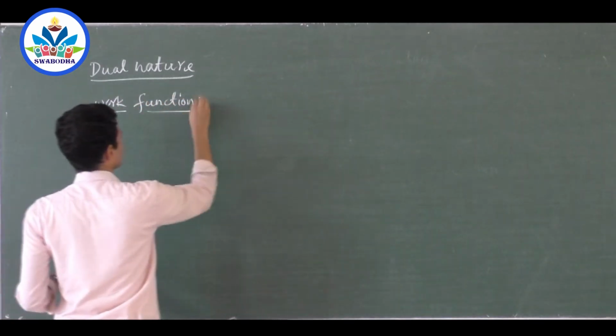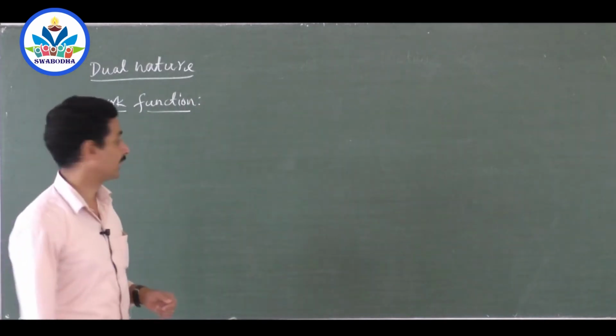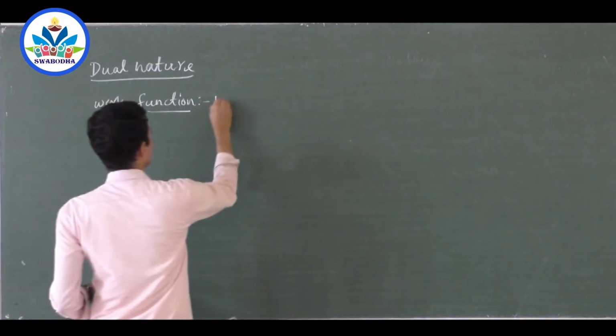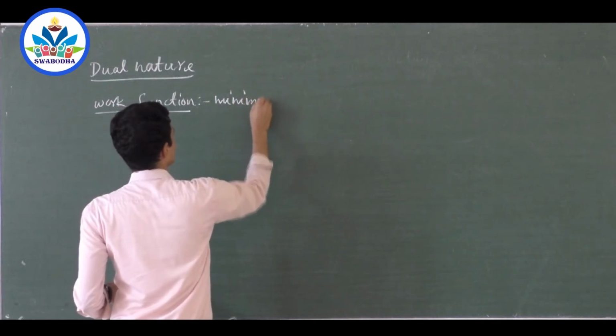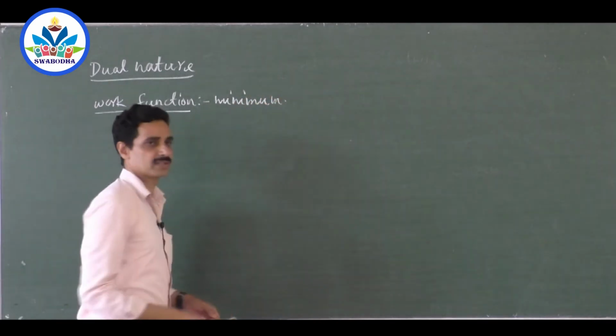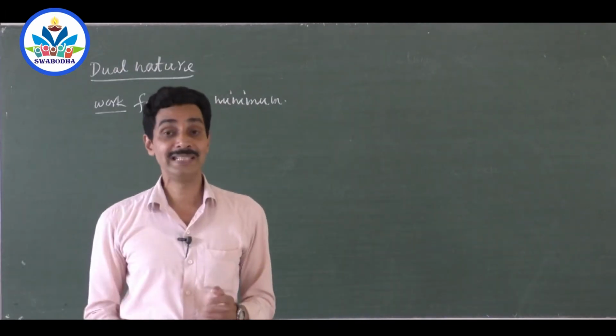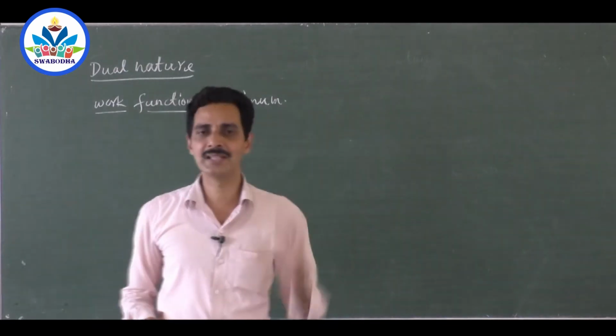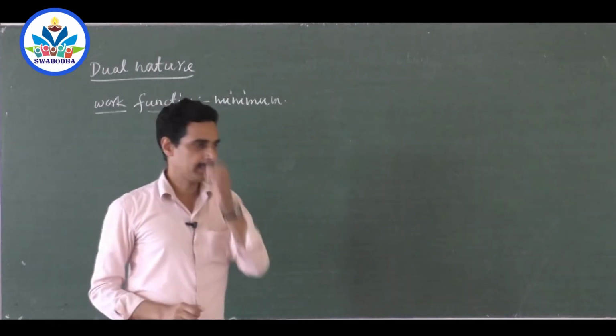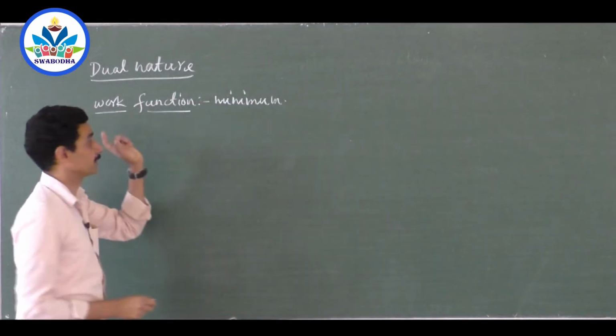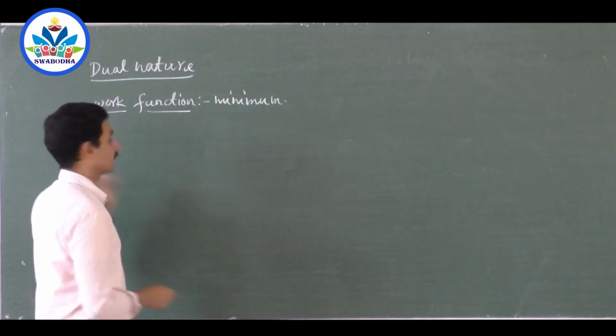What do you mean by work function of a material? It is energy, so it corresponds to the minimum energy. Minimum energy required to remove an electron from the surface of a metal. You have to remove the most easily available electron. What is the minimum energy required to remove the electron from the surface of a metal? This is called work function.